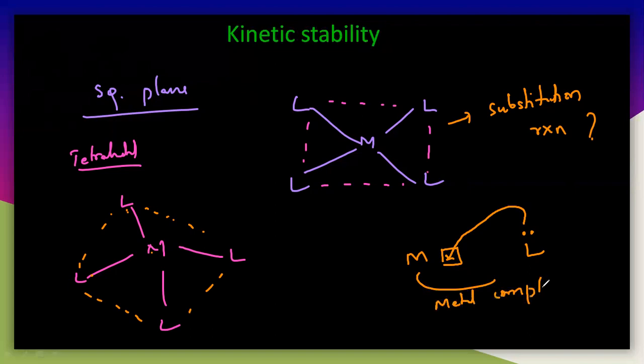Here the ligand must donate its lone pair of electrons to the vacant d orbital of the metal. Then only it is a metal complex here. So this ligand is donating its lone pair of electrons like this. Here also it is donating, here also, and here also. And the square planar is completely a planar structure. So now here you have to understand that it must undergo substitution reaction. So there is Y, which is another ligand coming like this.